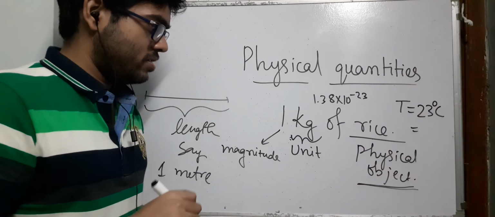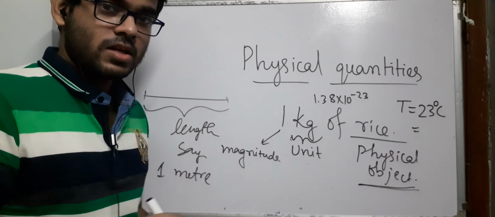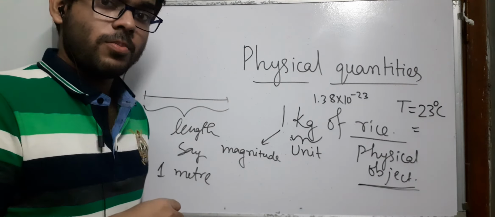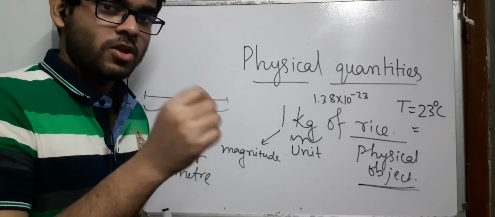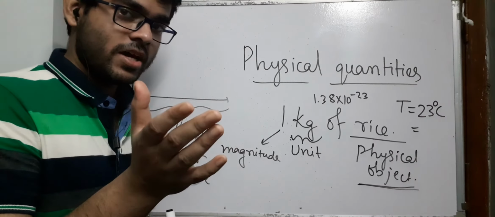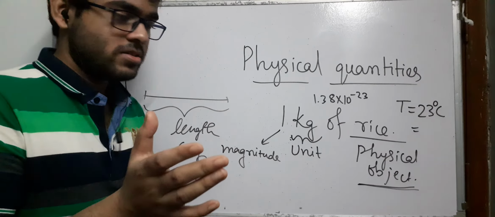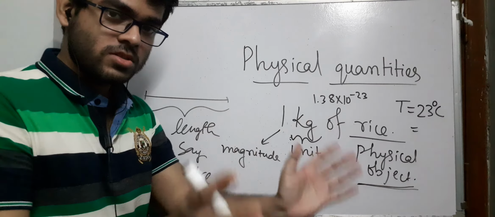Okay, so the key points here are, physical quantities are the things which are properties of an object. They can be measurable or may not be measurable. They can be measurable directly or indirectly. I mean, to define properties, you can take that of an object or of a whole system.